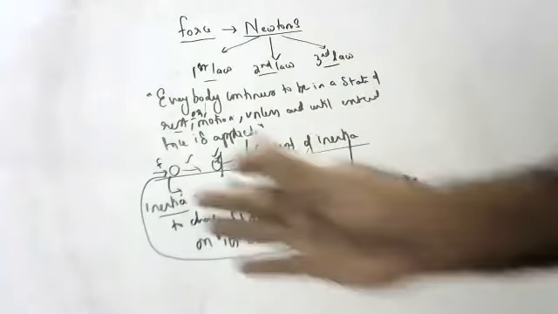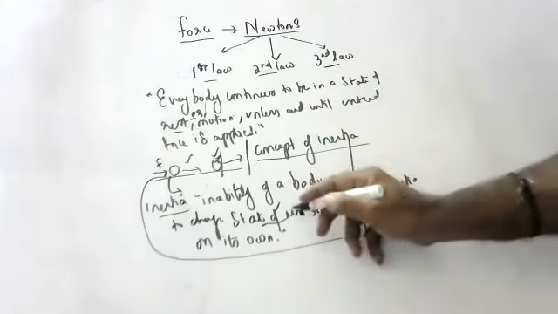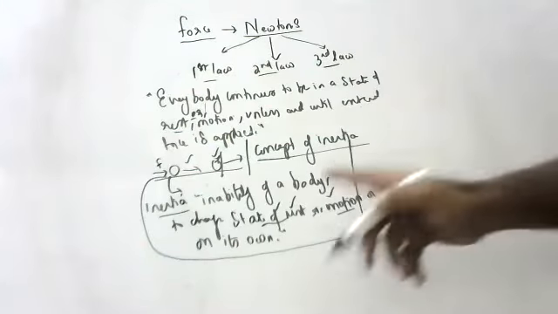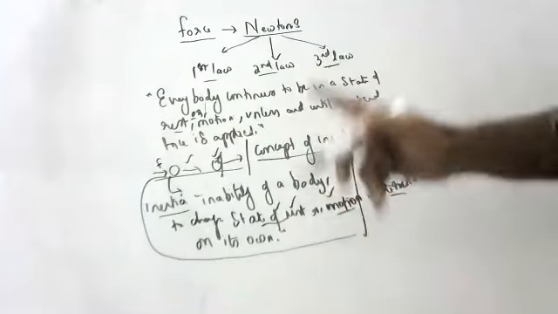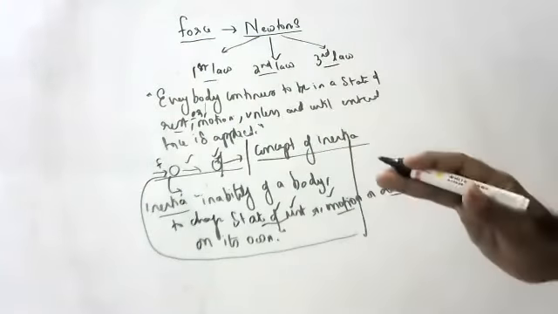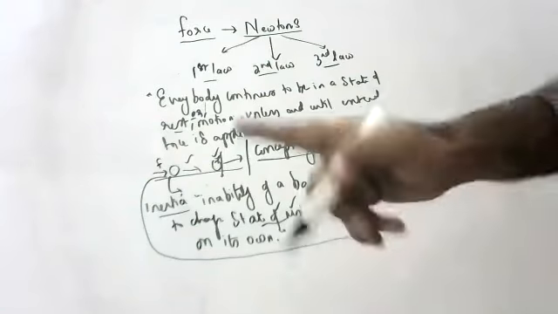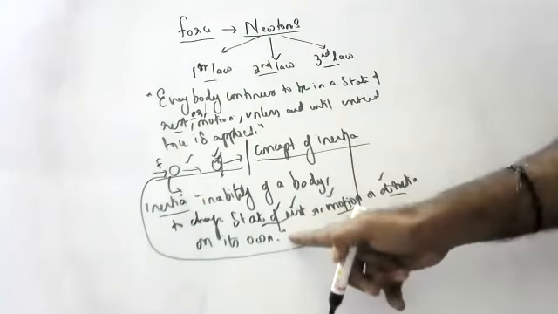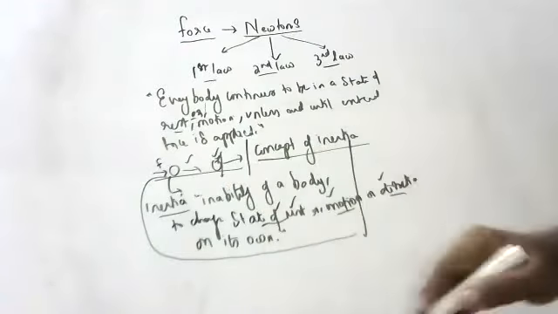On its own, it can't change direction. Someone's external force should be there to change the state of rest or motion or direction. That is inertia. First law means every body continues to be in a state of rest or motion unless and until external force is applied. And inertia is the inability of a body to change state of rest, motion or direction on its own.